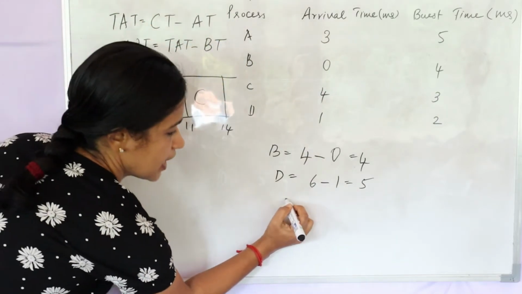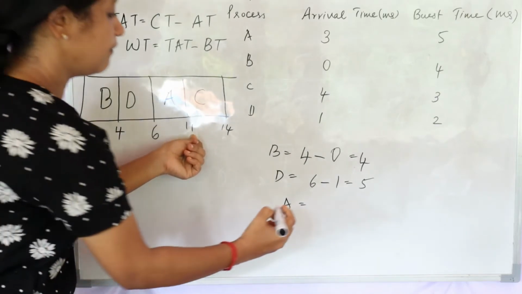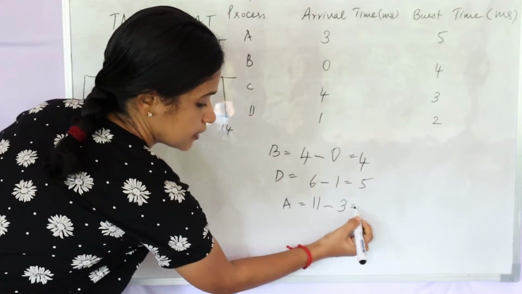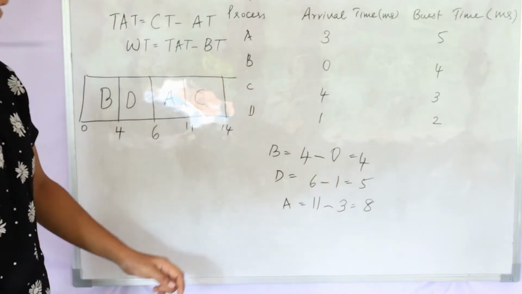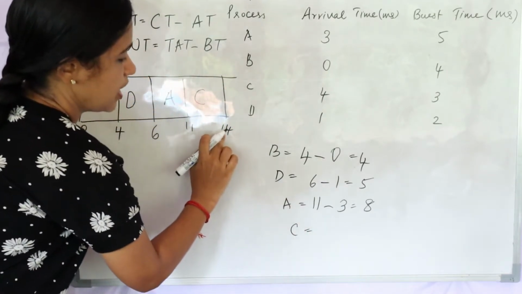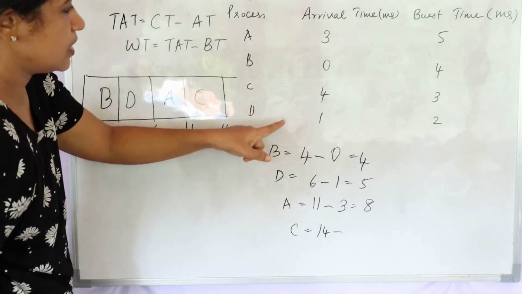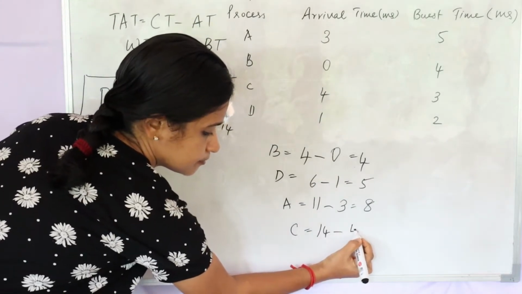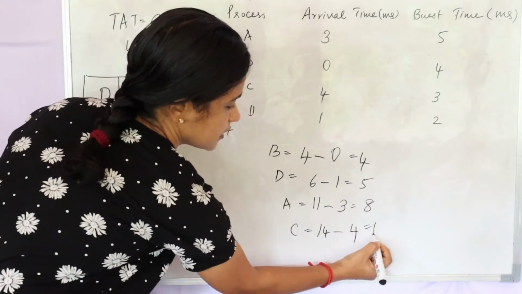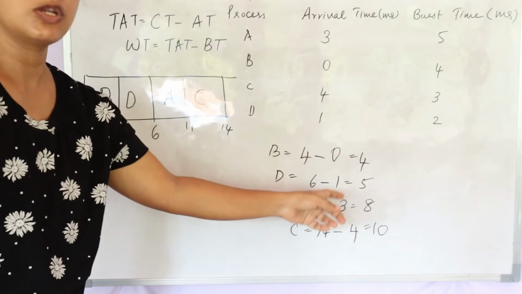Then I have process A. Here process A completes at 11 and it has come at 3, that is 8. And the turnaround time for C is, completion time is 14 minus the arrival time for C, which is 4, means 10. These are all the turnaround times for each process.